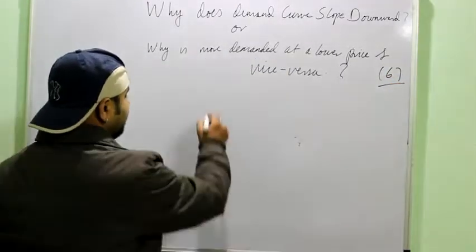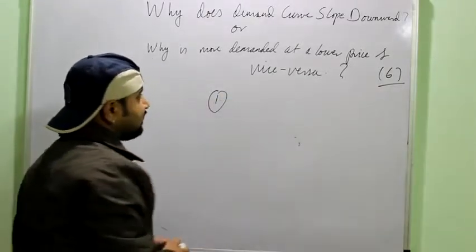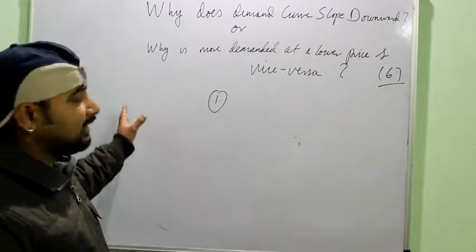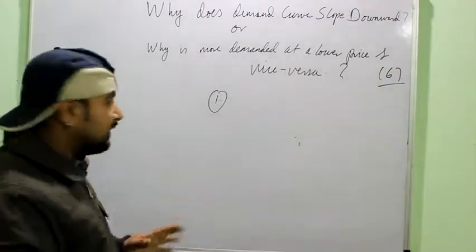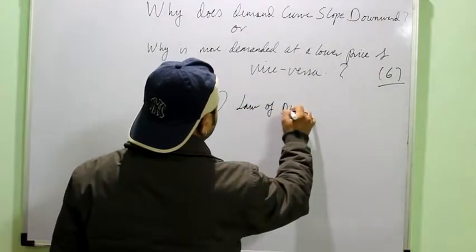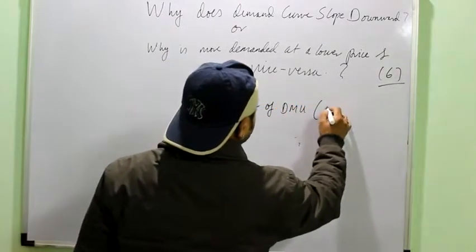Okay, there are 4 important points, or simply just see what we have to do is we have to prove the law of demand. We have to prove that if price will increase, demand will decrease, right? First is the law of DMU. It is related to one commodity case.